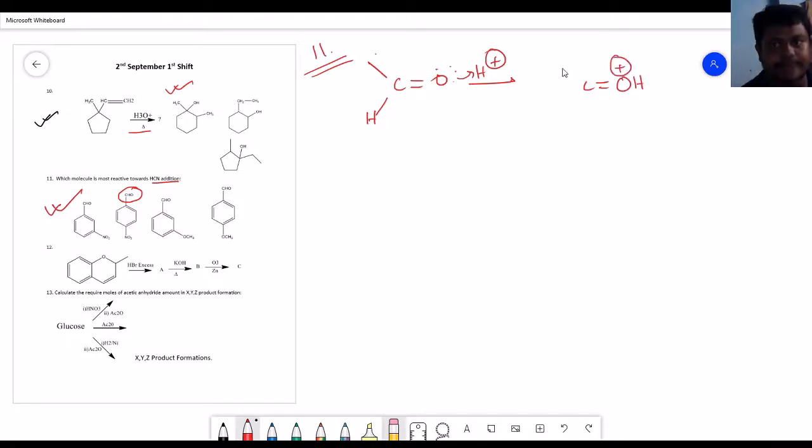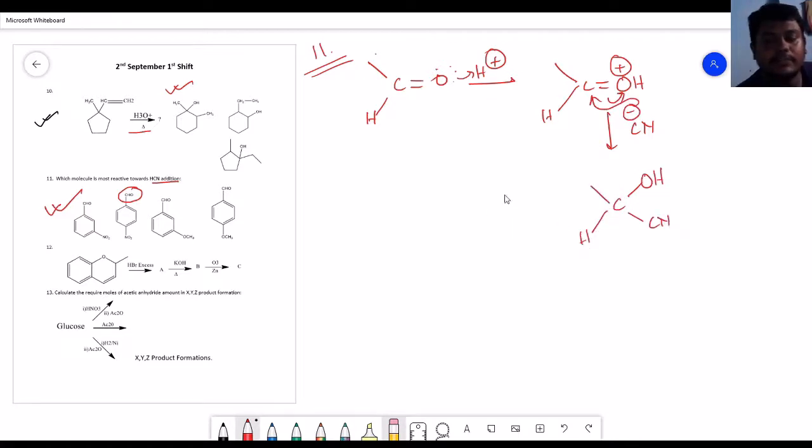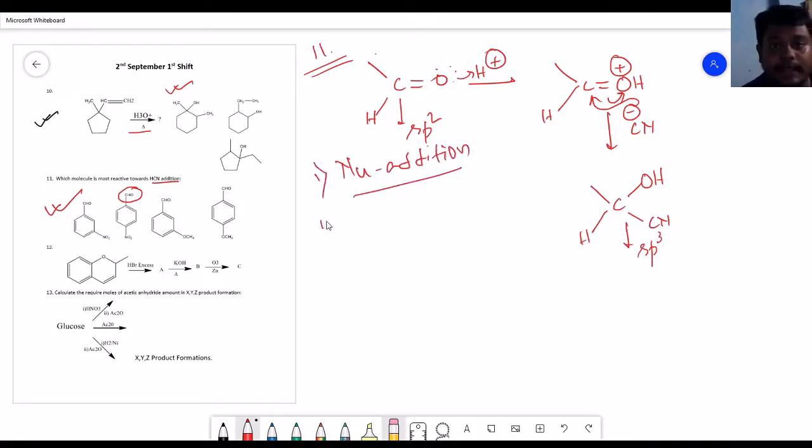It will look something like this. Then this CN minus will attack that carbon, and it will look something like this. Both things are important to see here. There are 2 points that are very important to notice. The first point is this carbon is sp2 and it is converting into sp3. Okay, so that is a part of nucleophilic addition. And the second part is, as the carbon is converting from sp2 to sp3, the steric hindrance around the central carbon atom is going to be increased.